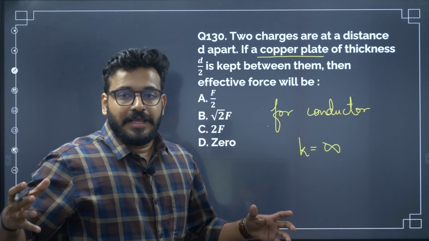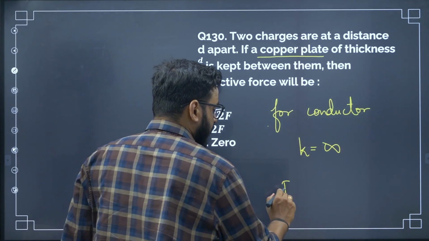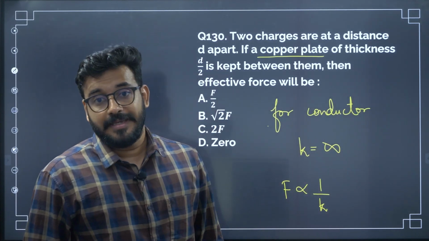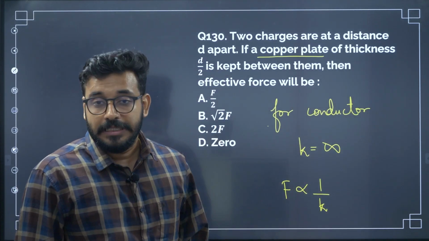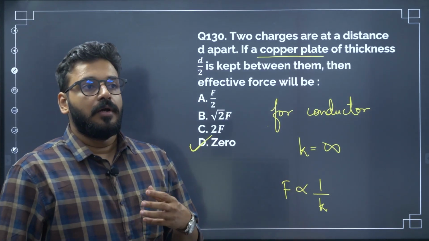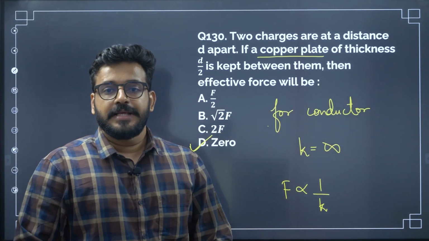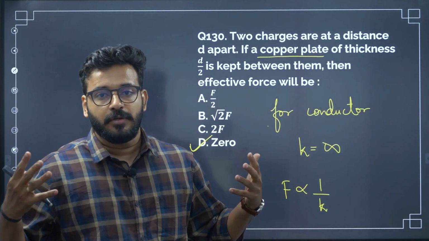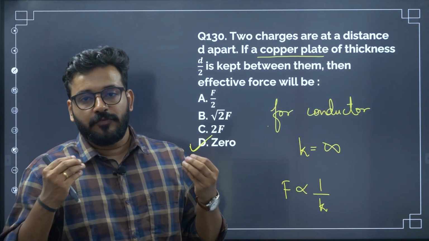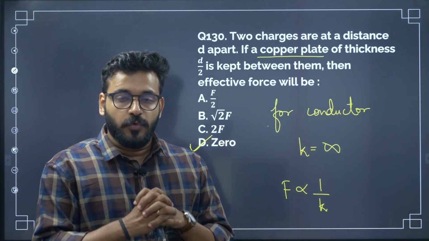When you have a dielectric medium, the force is inversely proportional to the dielectric constant. Since the dielectric constant is infinity, the force is going to be 0. The conductor kept between the two charges negates any field interaction because it won't allow any field to interact, and therefore there won't be any force. So the force will be 0.